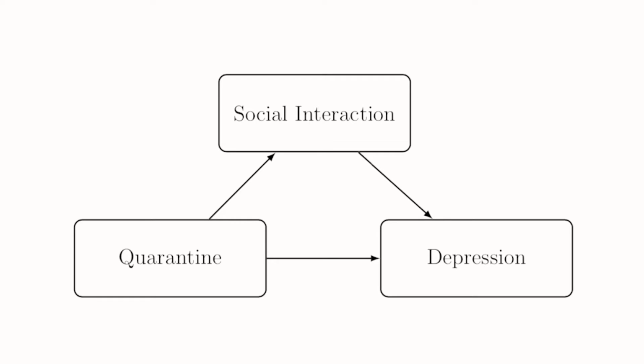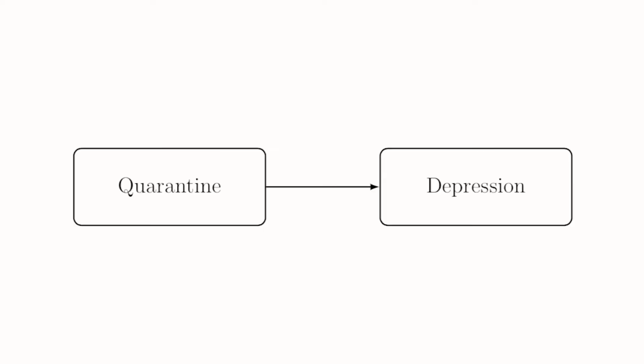Traditionally, when you learn about mediation, you're told it's a 3-step process, and maybe you're shown a diagram like this. The first step is to build a simple model looking at quarantine and depression. The idea is if we see no relationship between the two, then we probably don't need to move on any further. Now it's actually a little bit more complicated than that, and I'm not gonna get into the details, but that's the basic idea. Normally under traditional statistics, you would determine there is an effect by the p-value, if it's statistically significant.